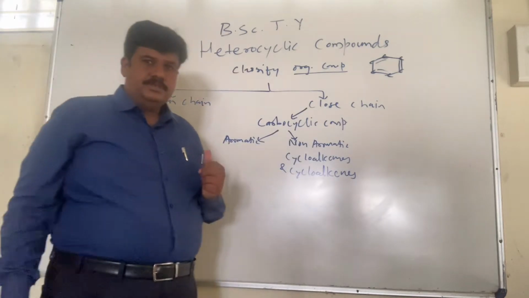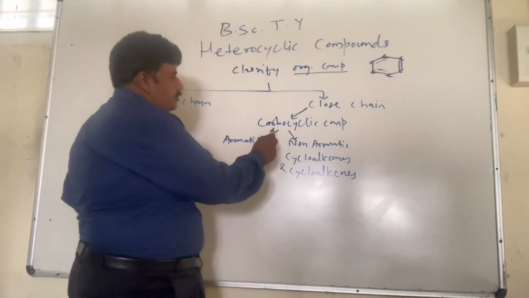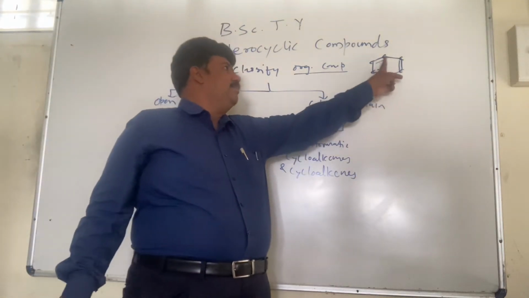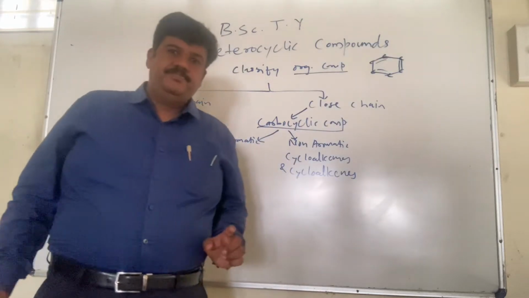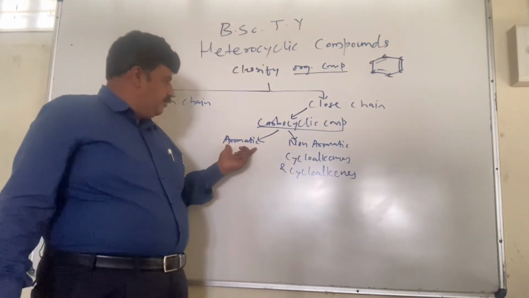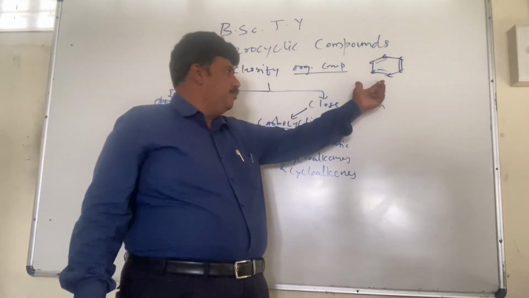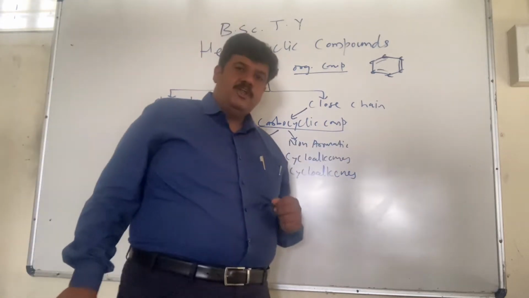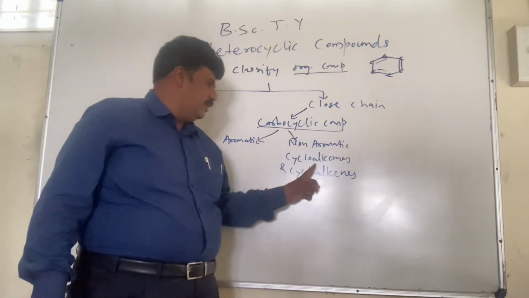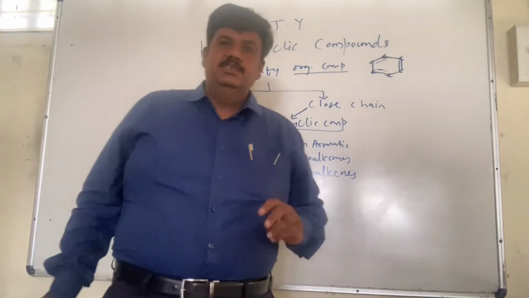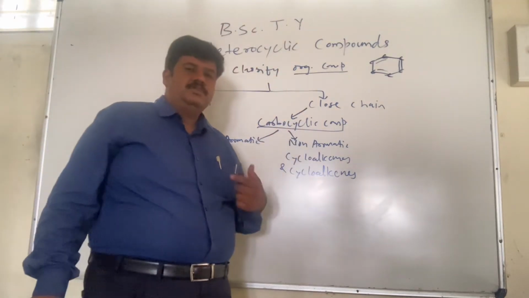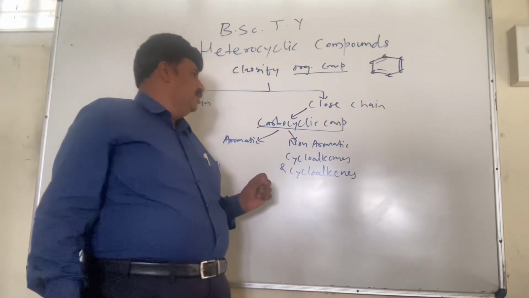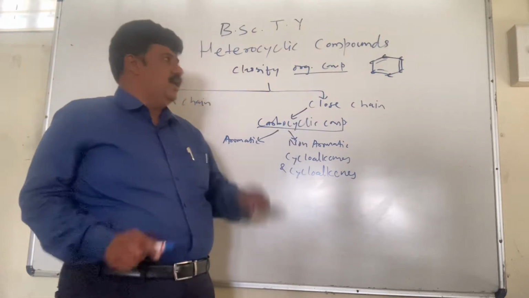The closed chain compounds that we have studied so far are all of the carbocyclic type. Their ring skeletons are made up of carbon atoms essentially. Here particularly we have studied benzene and benzene-like compounds, which we call the class of aromatics. Even we have studied some non-aromatic carbocyclic compounds such as cycloalkanes and cycloalkenes, cyclopropene, cyclobutene, cyclopentene, cyclohexene, cyclopentane, cyclohexane, and so on. So the ring structure is made up of only carbon.